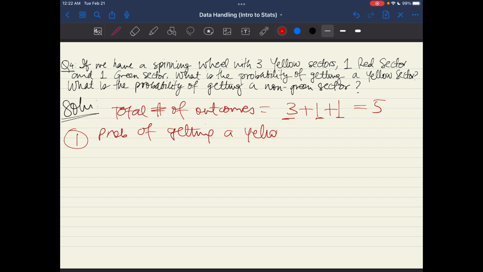And now for the first one, where we're saying probability of getting a yellow sector, what will be the probability of getting a yellow sector?